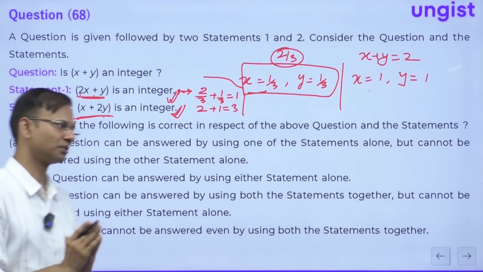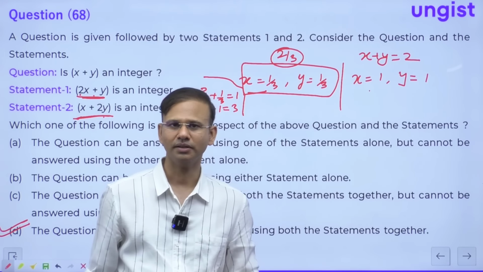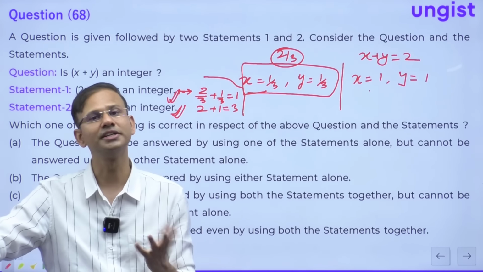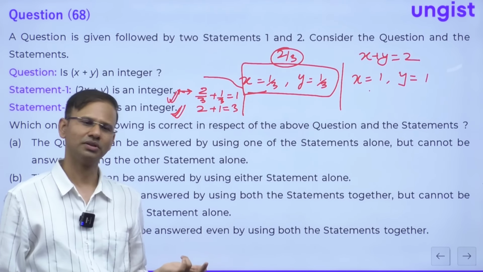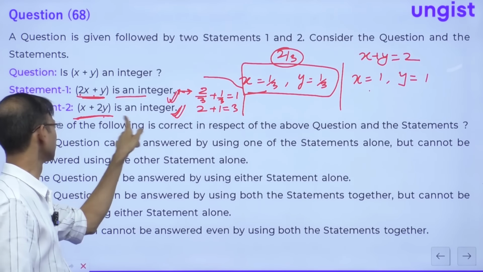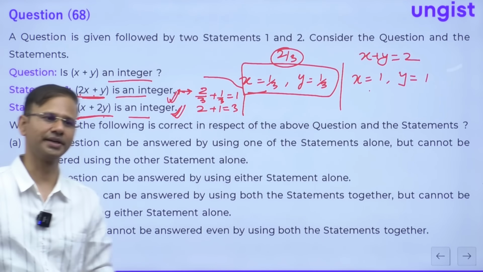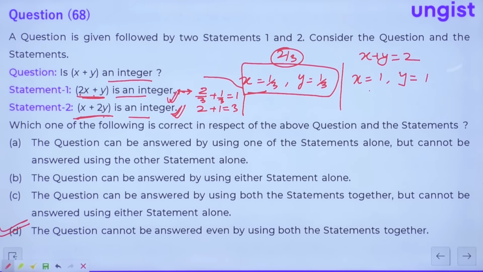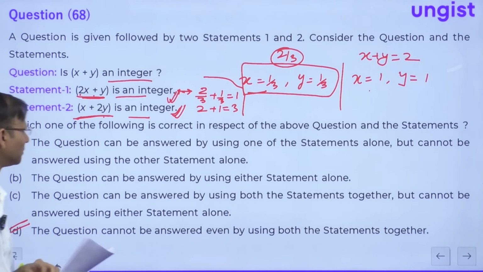integer, right? So this question cannot be answered by even using the two statements together, because they have not restricted you to take the value of x and y. You can take x and y as an integer also, or x and y as non-integer also. Okay, everybody? They have not restricted. So you can take x, y as 1 by 3, and you can take x, y as 1, 1 also. So in both the conditions, this value is integer, but for this value you cannot say anything, because you may get non-integer also, you may get integer also. Correct? So this was a good question. This question had the scope of silly error, guys. Now let's move to the next question.